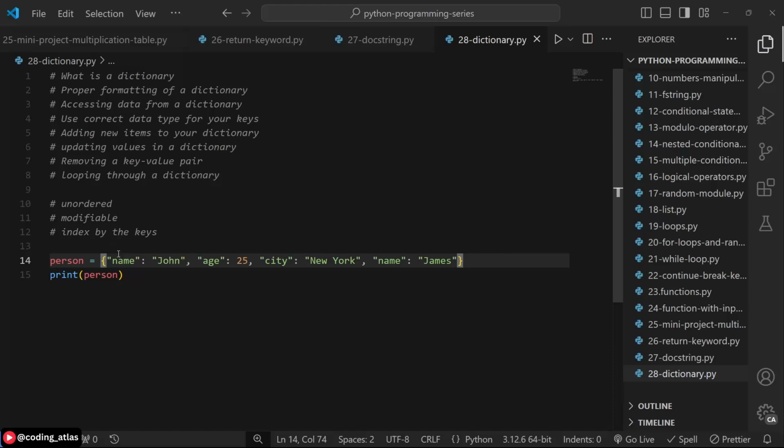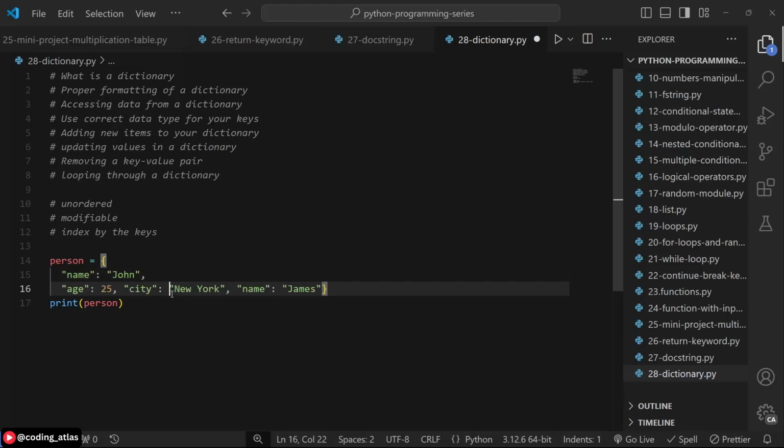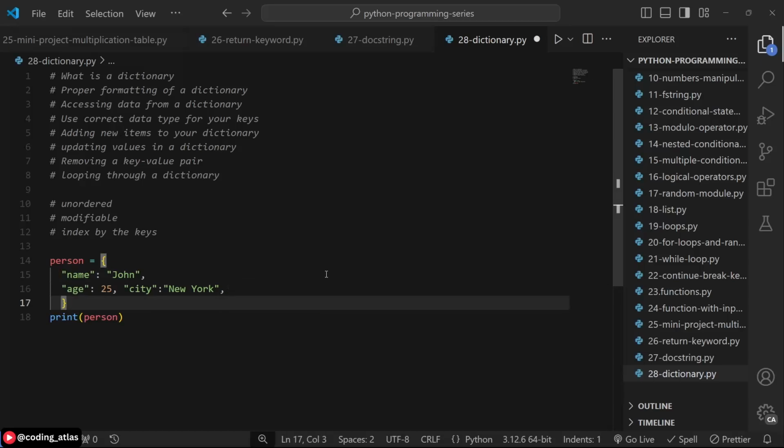So for proper formatting of your dictionary, it's better you have this on a new line. You also have this on another line, followed by this on another line. This is not supposed to be there. So you have your closing curly brace on another line. So this is proper formatting of a dictionary. If you don't have your dictionary on a single line, that's very tedious to work with. Imagine you have multiple paragraphs as the value of your key, so that is very tedious to work with. Okay, so you can save that.